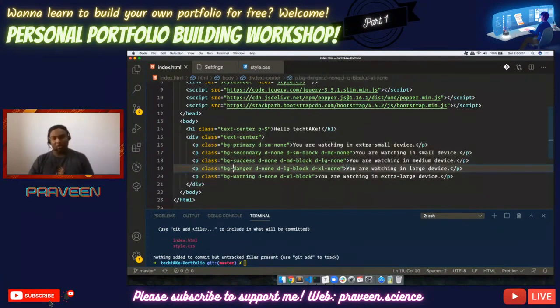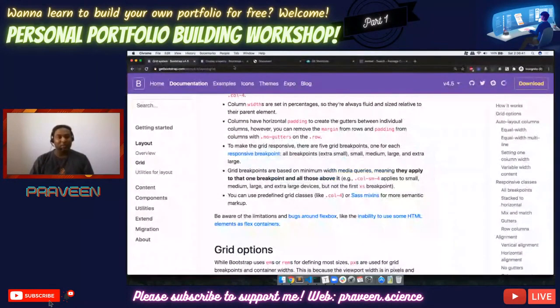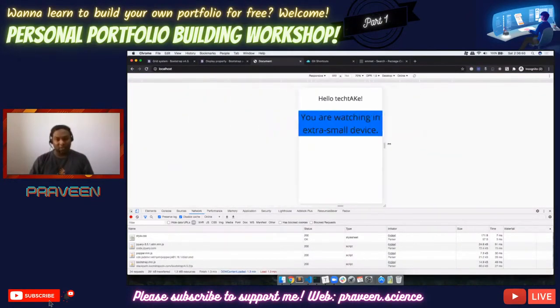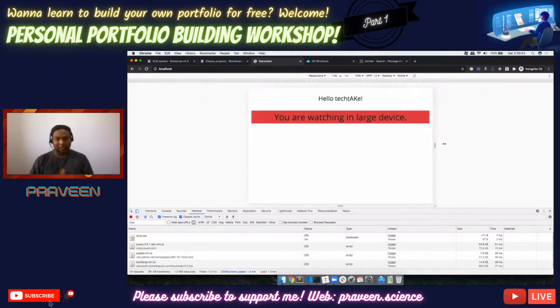For now, what I have done is this magic trick where, when you reduce the screen, different colors and different text come up. That is what we have done so far, right? I'm going to push this responsive code to the GitHub repository, so that it will be really useful for you to look into it and work with it.